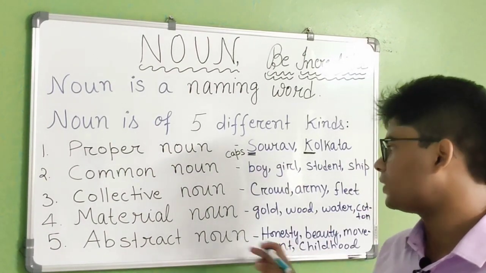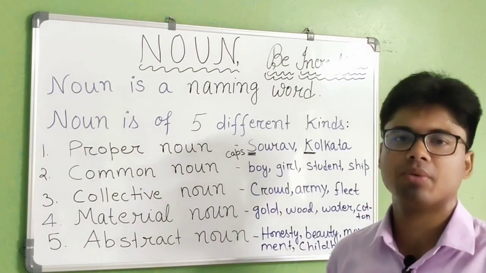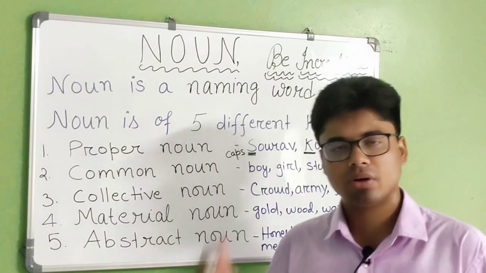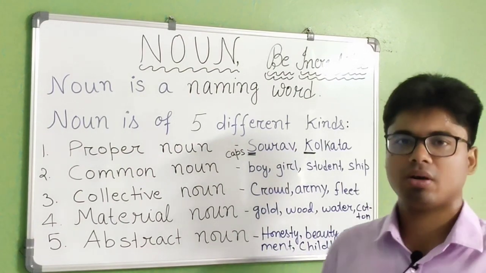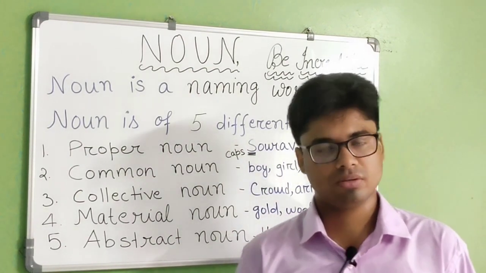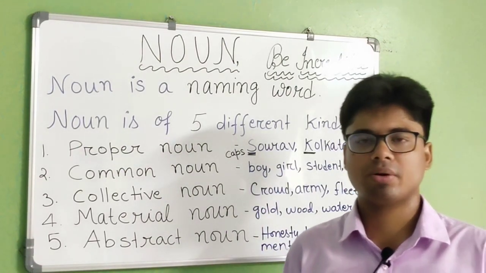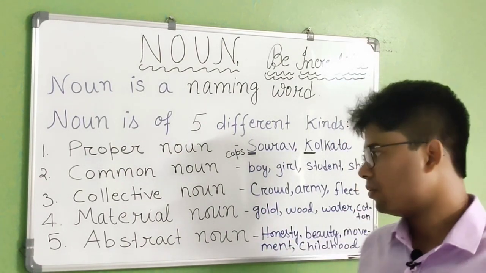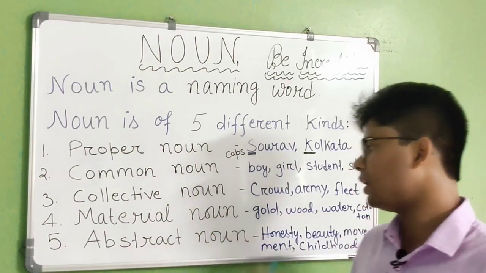So at that point of time, wood is actually a material noun that you are obtaining right from nature. And then water, then you can say fog, then you can say mist, frost, all this will be examples of material noun.